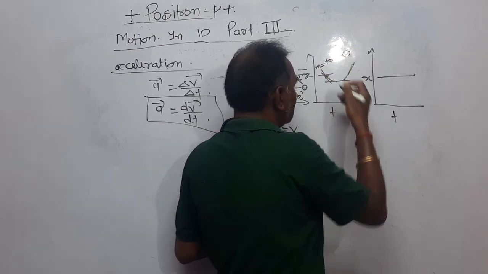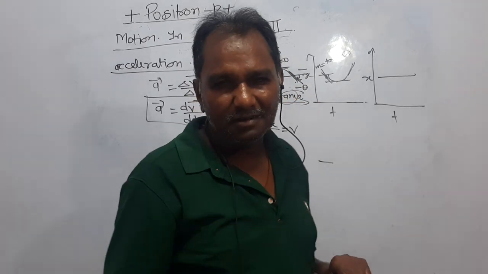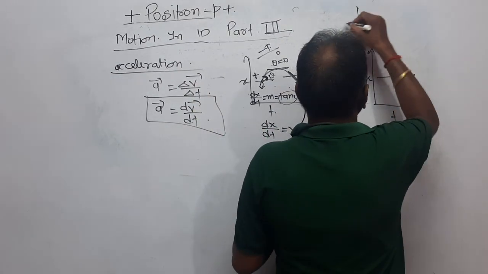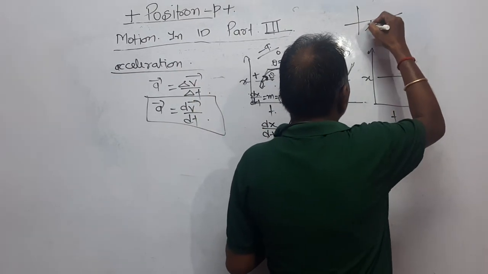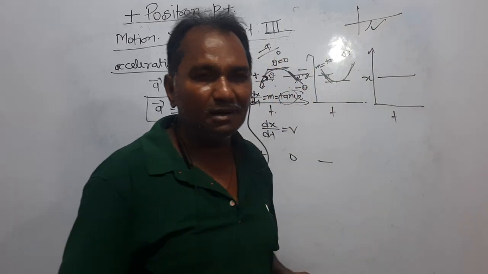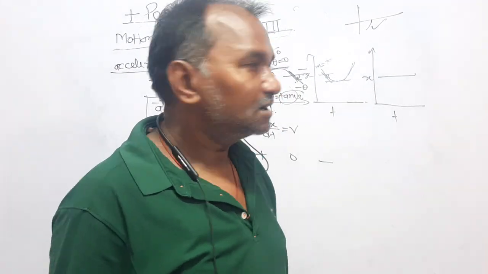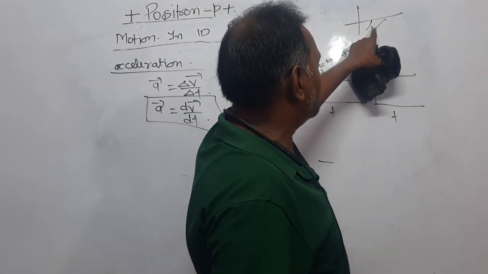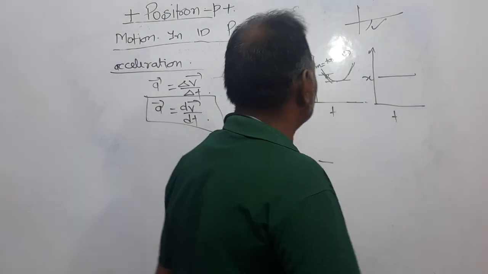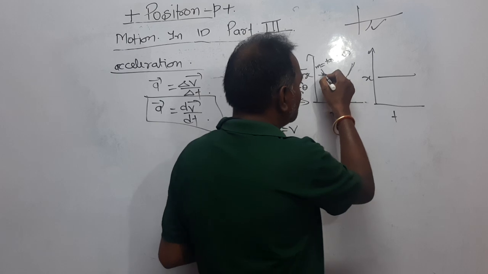Or tan minus theta is what? You know, in this tan minus theta, this is the fourth quadrant, and in the fourth quadrant it is ASTC. Only cos and sec will be positive, so it is minus tan theta, velocity is negative.